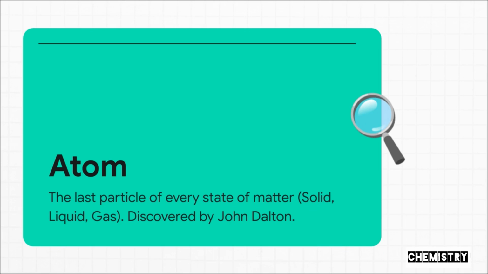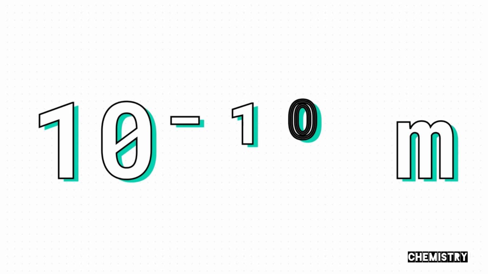Well, an atom is the tiniest particle of any state of matter, whether it's a solid, a liquid, or a gas. In fact, when the scientist John Dalton first discovered it, he actually thought it couldn't be divided any further. He thought it was the final piece. But, as we're about to find out, there's a whole universe hiding inside it. And just how small are we talking? Any guesses? The radius of a single atom is about 10 to the power of -10 meters. That is so tiny. It's almost impossible to even imagine.